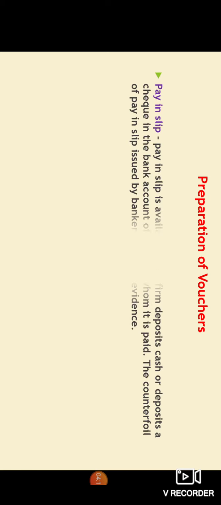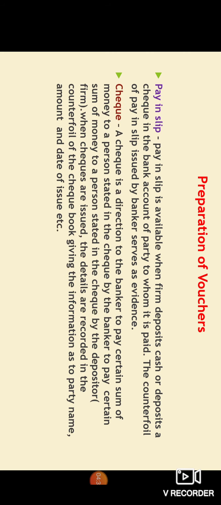Next we have pay-in slip. A pay-in slip is used when the firm deposits cash or a check in the bank account of the party to whom it is paid. The counterfoil of the pay-in slip issued by the banker serves as evidence. Next we have check.